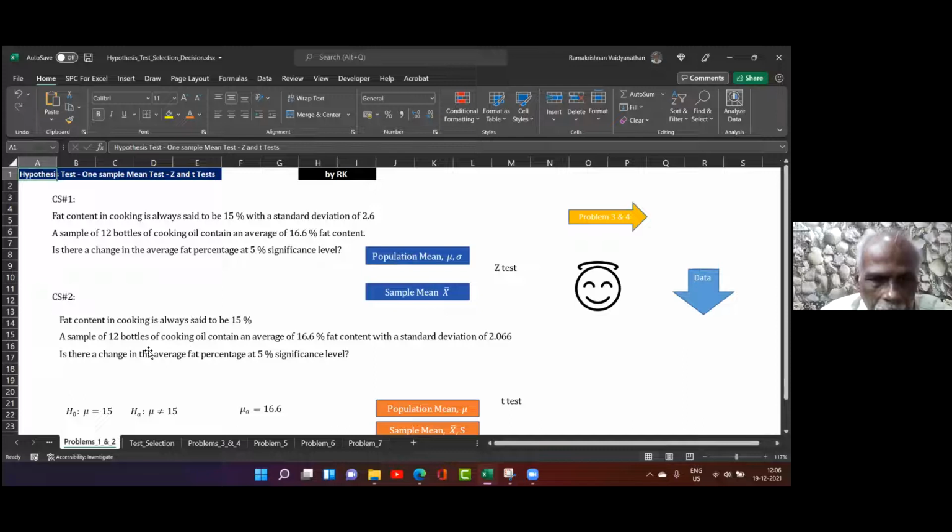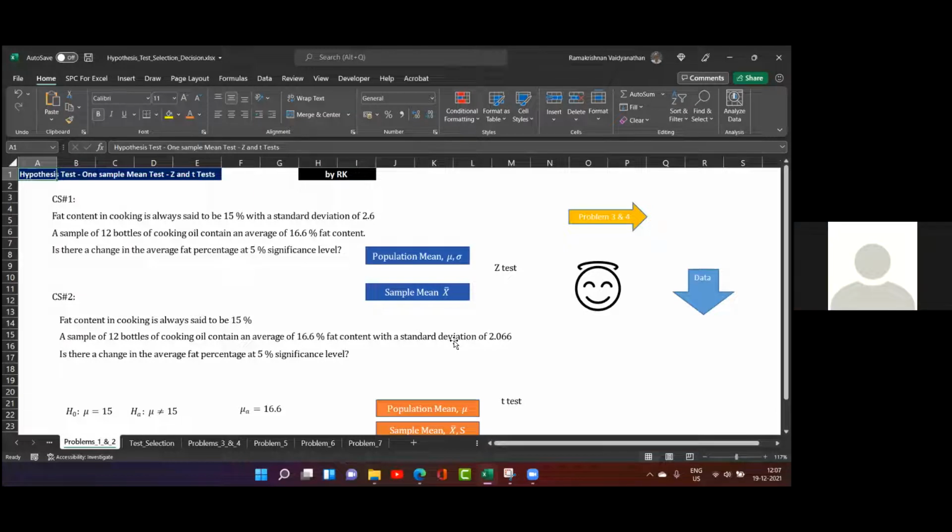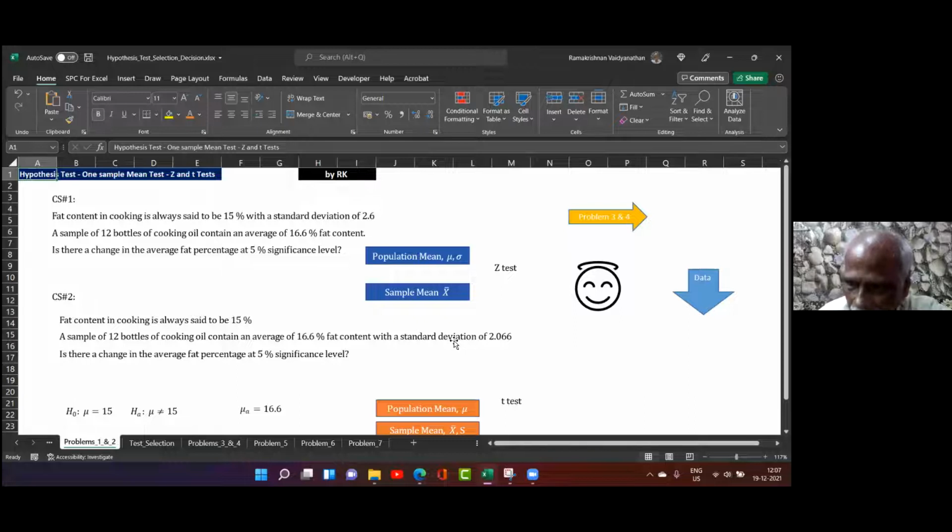And sample data, this problem will not be given like this. Sample data will be given, but from the sample data, you can find out the standard deviation. Yes or no? If I give you numbers, 1, 2, 3, you can find out the standard deviation.